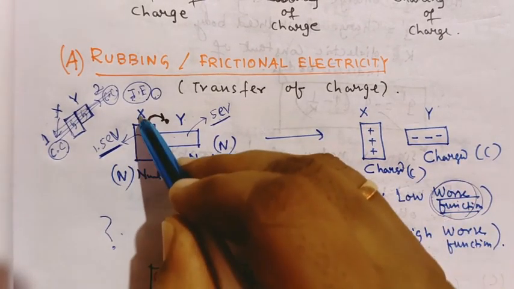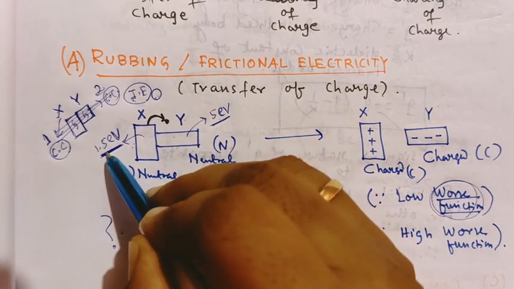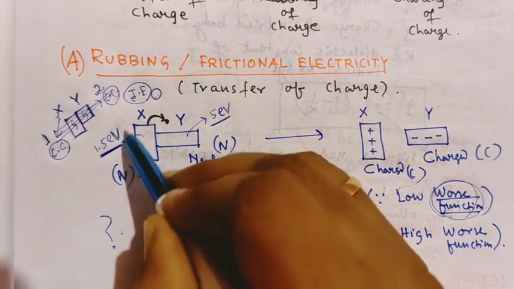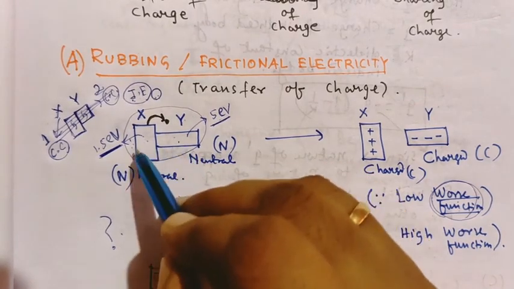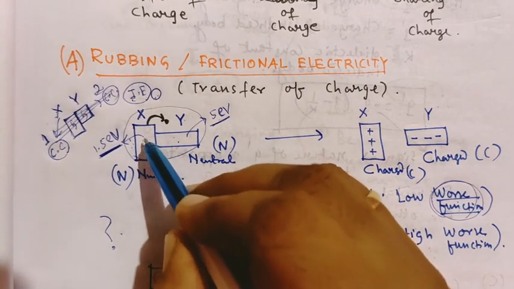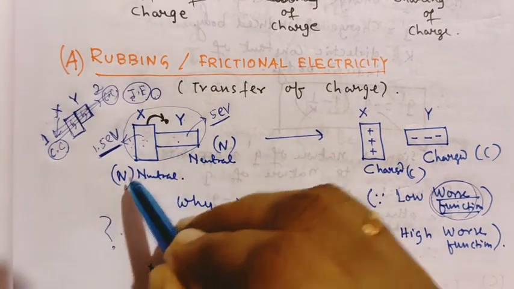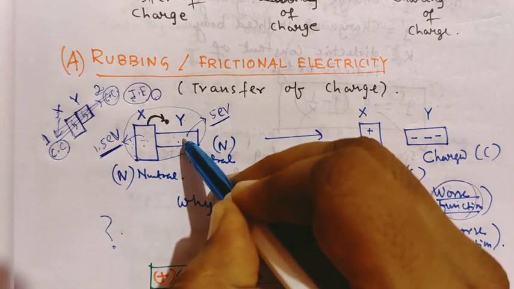So X is ready to remove the electron first because it has a low work function. Our conclusion is that out of two rubbing bodies, the one with low work function will donate electrons first. As one donates electrons, the other is ready to accept them.